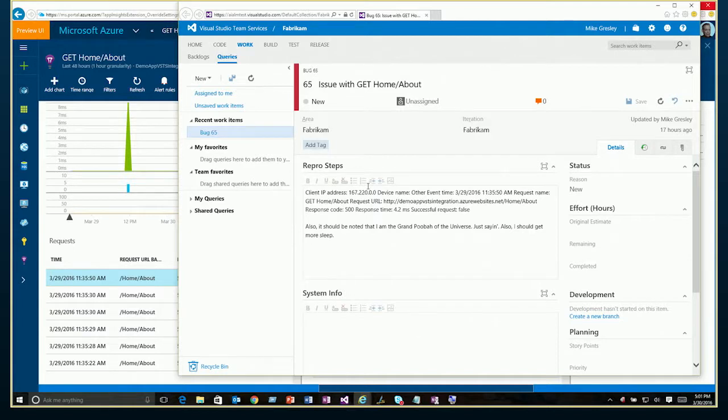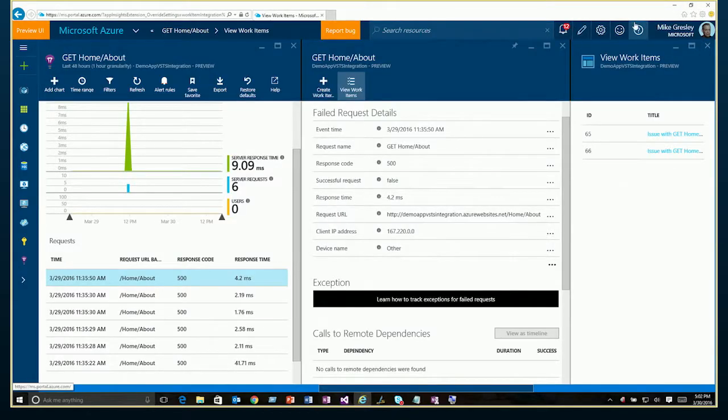All right, going forward in the future, there's some things we'll probably add in here. We want to put deep links back to Application Insights so that you have a way to navigate back to the data as long as it's still within its retention period, along with a lot of other things as well. So stay tuned. There's lots coming in terms of work item integration. All right, that's all I have to show you on that particular topic for now. We're going to switch back over to the deck here and talk about some futures for annotations and work items.